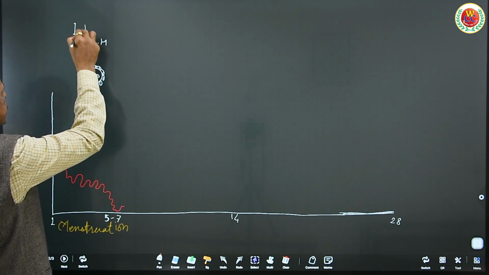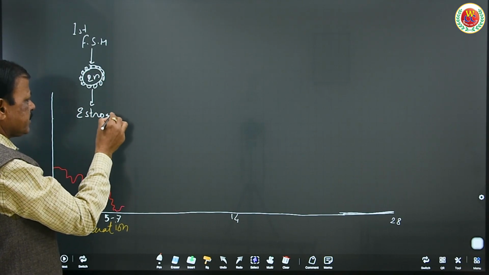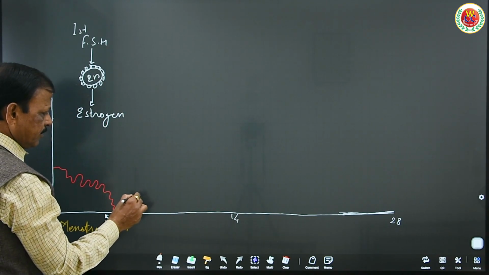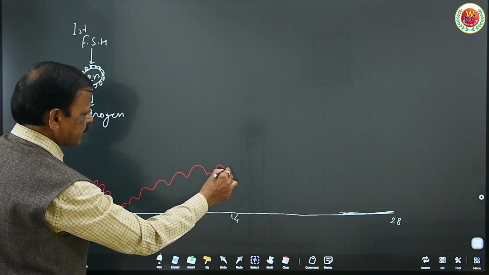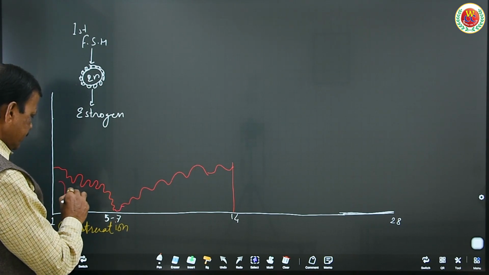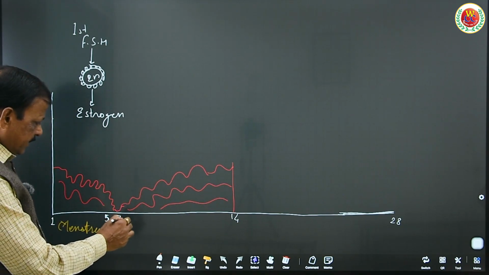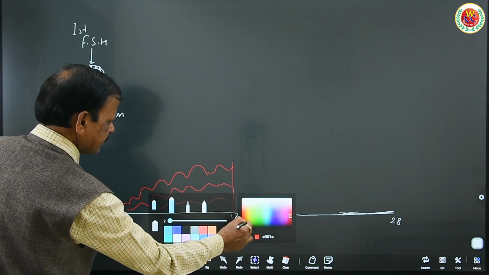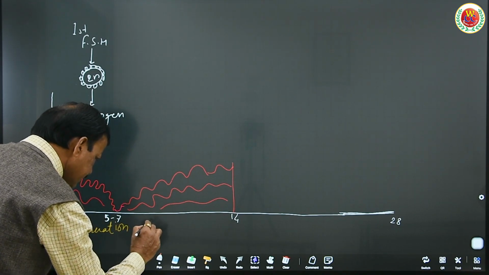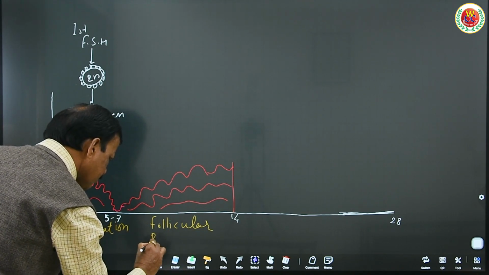Estrogen begins to act on the cells of this wall once again to restore that wall up to the 14th day. This phase from the 7th day to the 14th day is known as the follicular phase or proliferative phase.